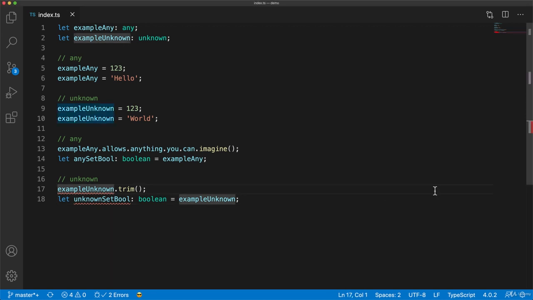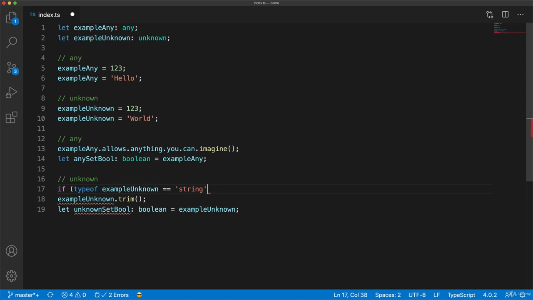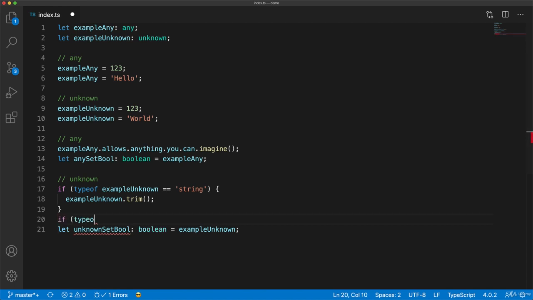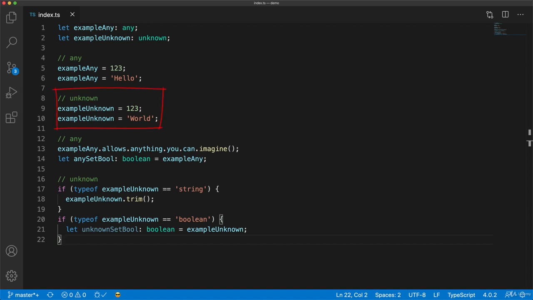If you want to use it as a string, you have to check that its current value is going to be a string. And if you want to use it as a Boolean, you have to check that it is going to be a Boolean. So unknown can be thought of as a more type-safe version of any. It still allows free access to all types within the type system, but does so in a safe manner.